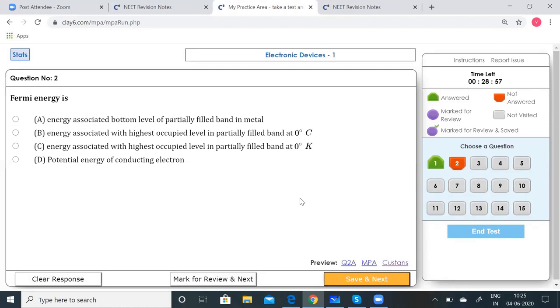Fermi energy is energy associated with the bottom level of a partially filled band in a metal, energy associated with the highest occupied level in a partially filled band at 0 degrees Celsius, energy associated with the highest occupied level in a partially filled band at 0 degrees Kelvin, and potential energy of a conducting electron. Now, the energy associated with the Fermi level, the highest occupied level in a partially filled band in a metal at 0 Kelvin, is going to be the correct option. So we can click that and go to the next.